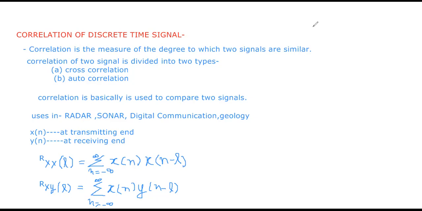Here you can see the equations like r_xx(l). L is known here as the shifting parameter. For your convenience, this l is your shifting parameter.